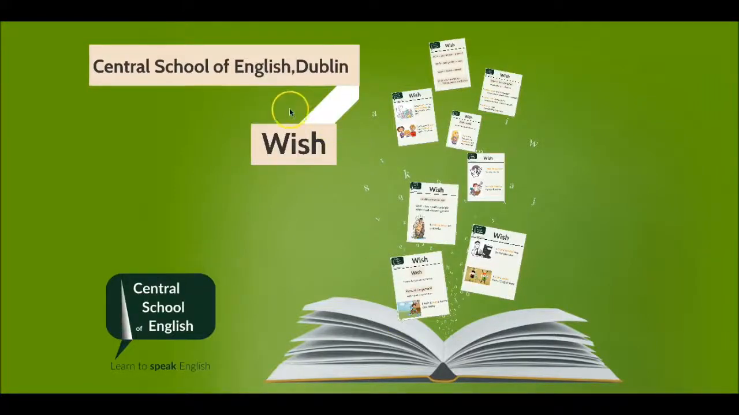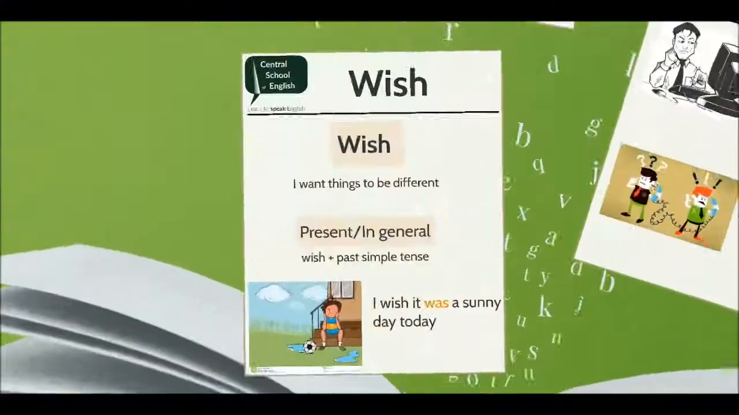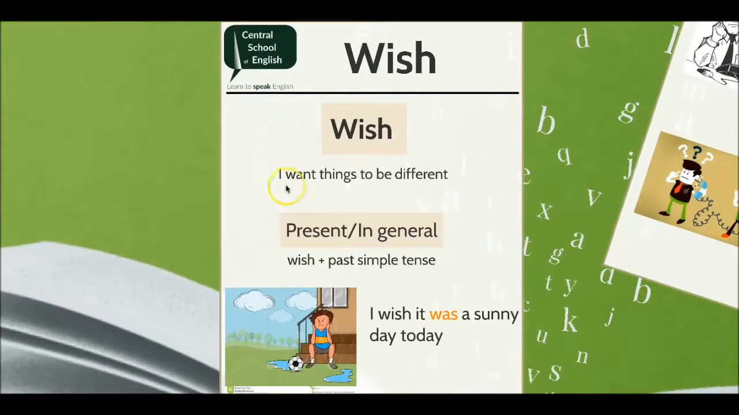In this video, we will learn how to use the verb wish to communicate the idea that we would like things to be different. We use the verb wish to communicate that we would like things to be different. If we want to communicate that we would like things to be different now, or in general, we use the verb wish plus the past tense.